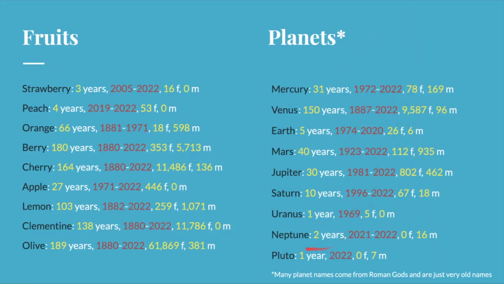The other one with only 1 year was Pluto, when in 2022, the last year of data I have, there were 7 boys. The most popular one does seem to be Venus, popping up in 150 years between 1887 and 2022, with 9,587 girls and 96 boys. It's also worth mentioning that Venus is the Roman goddess of love and fertility.